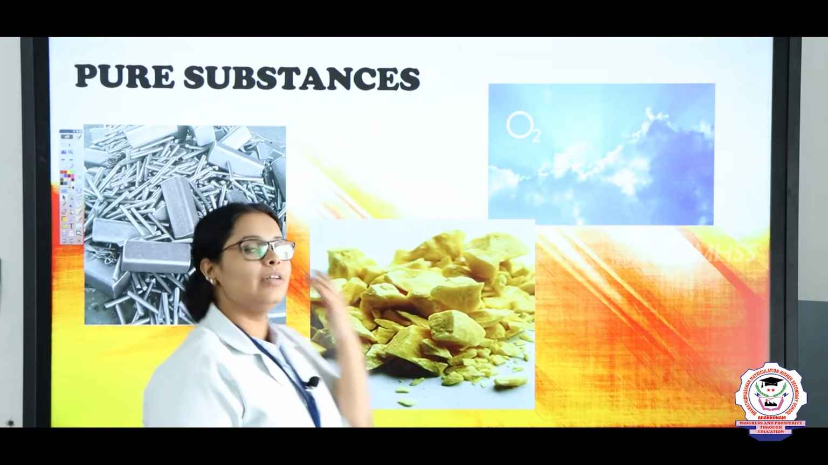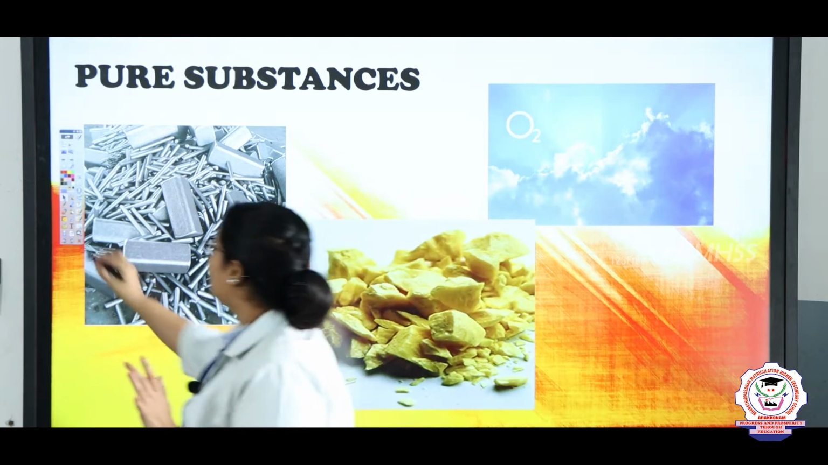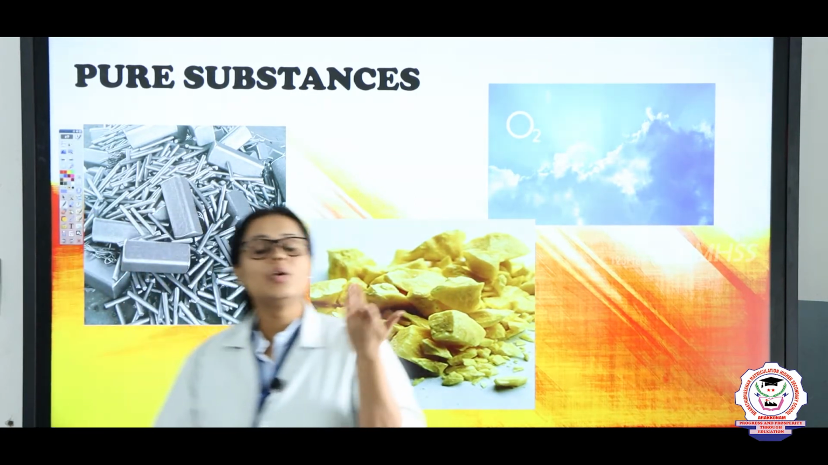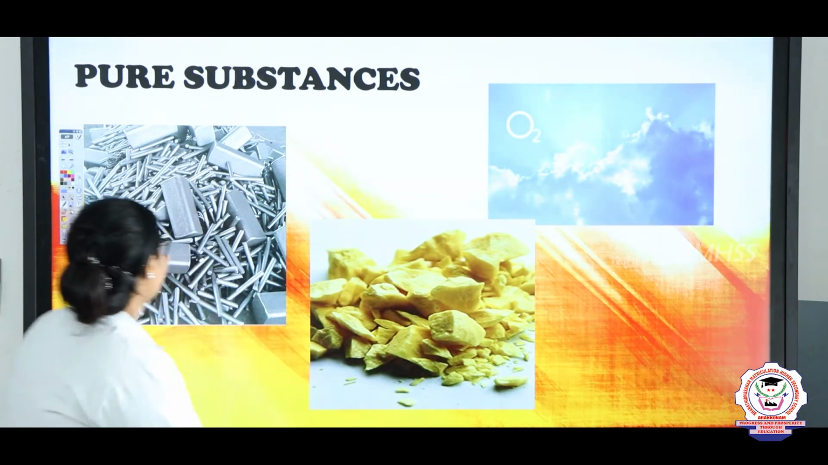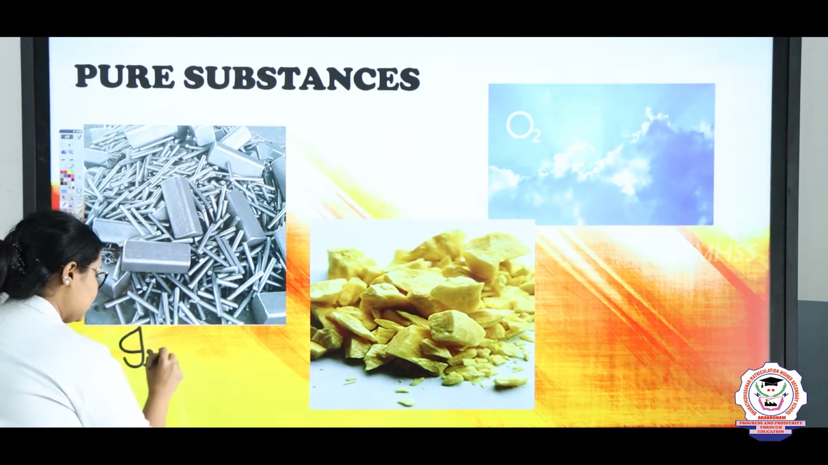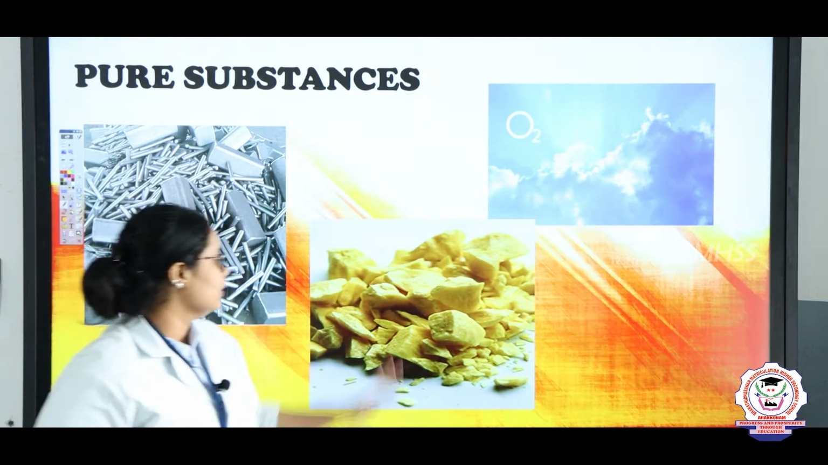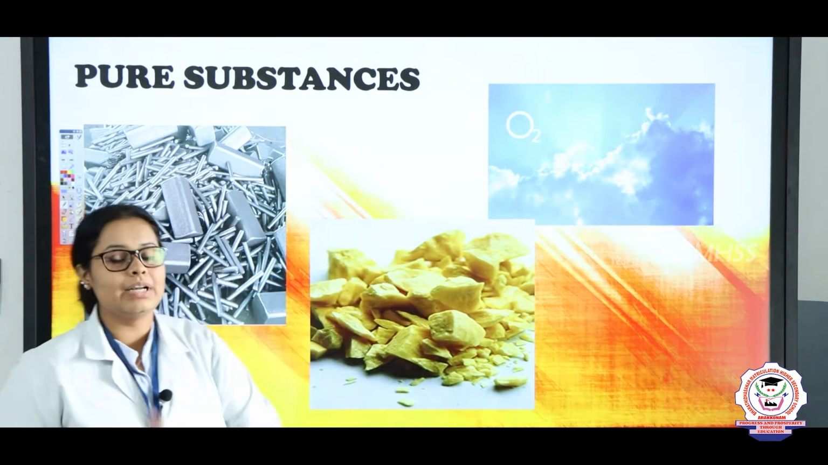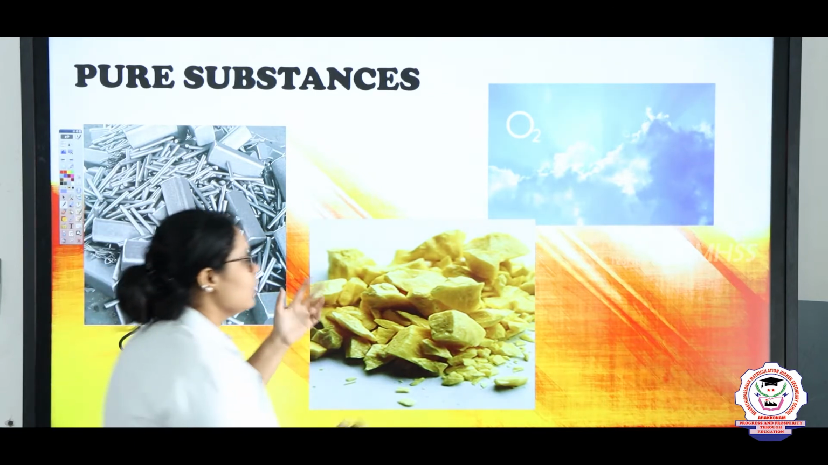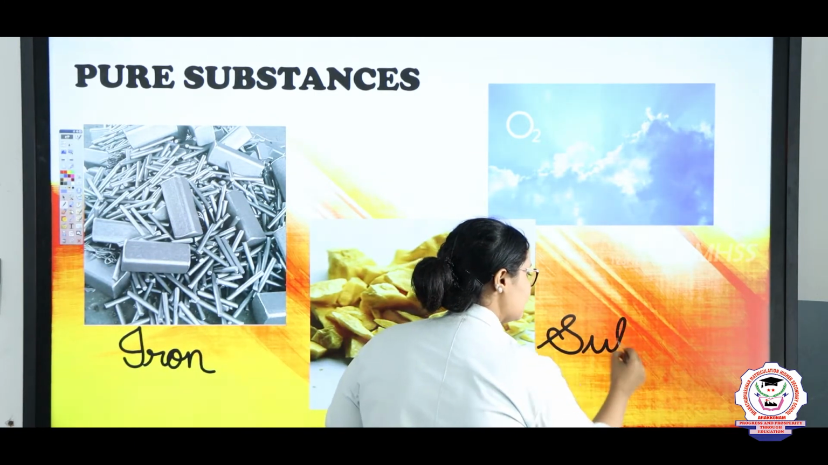Now let's see what the pure substances are. So children, first you tell me what you can understand from the images here. So first, the image is iron. What is this? Iron. In the same way, what can you see here? Actually, this is sulfur. So what is this, children? This is sulfur.